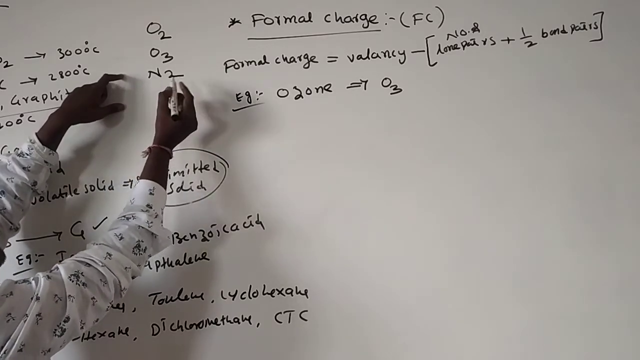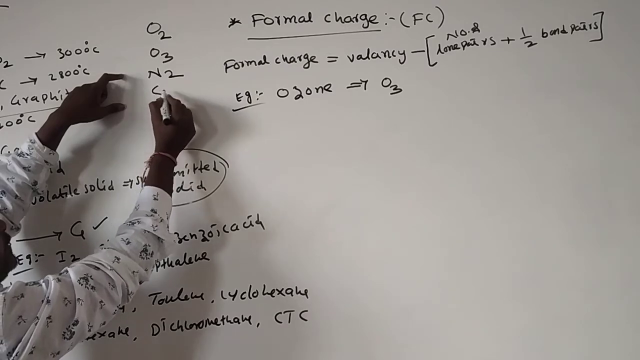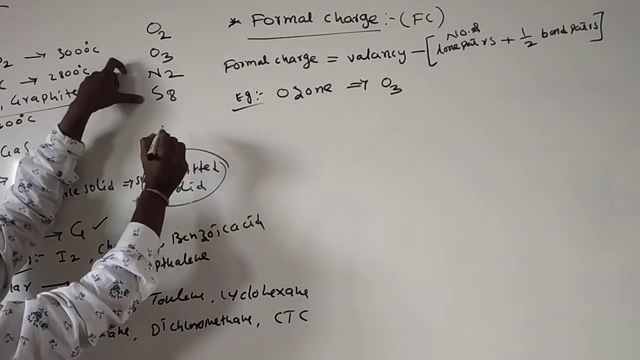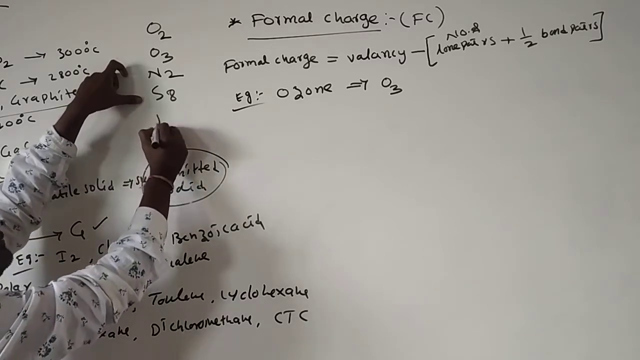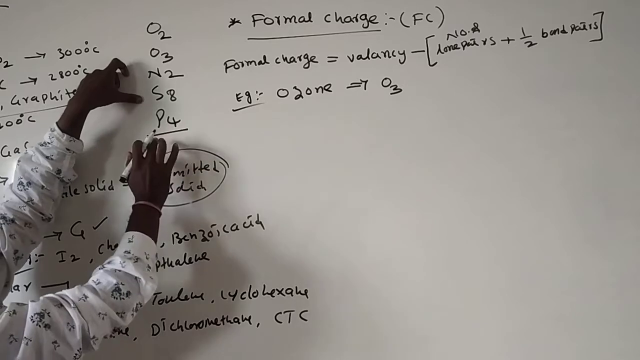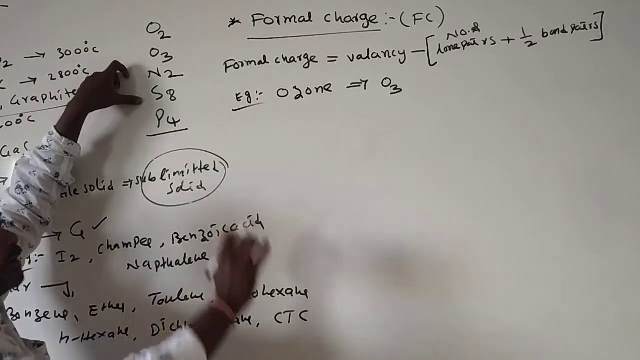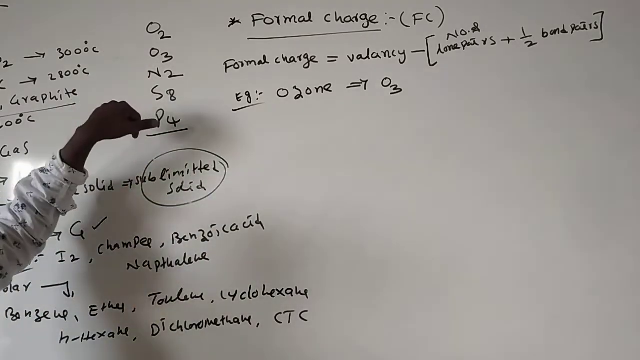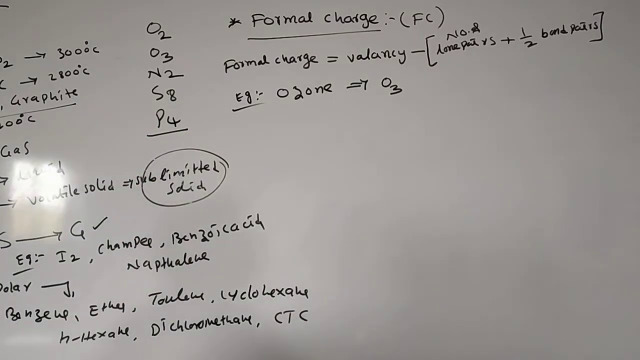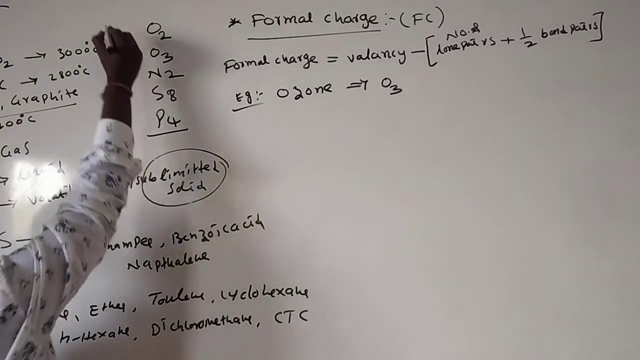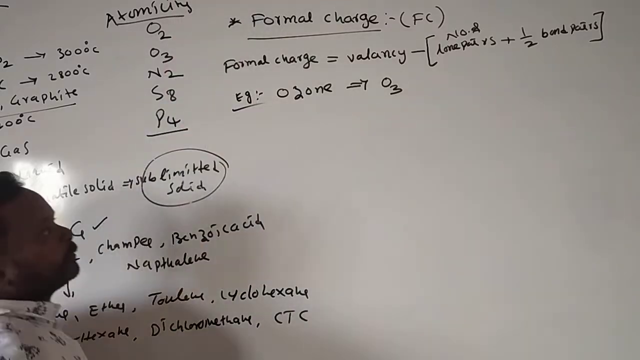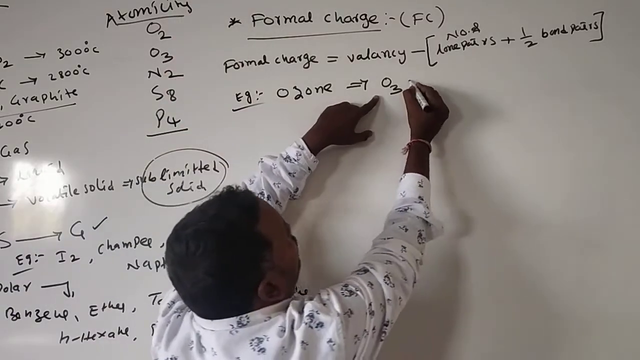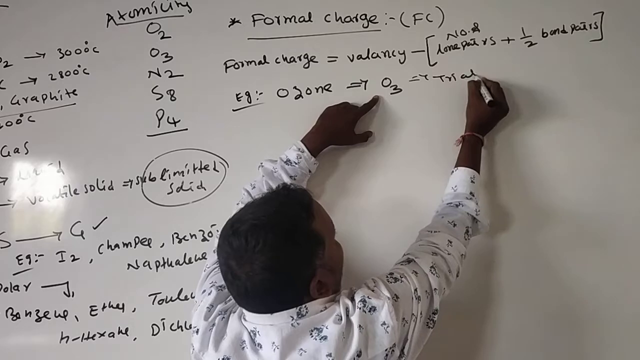For example, S8, sulfur, is always available in the form of 8 atoms. This we call an octaatomic molecule. Phosphorus is always available in the form of 4 atoms. We call it a tetraatomic molecule. This we call atomicity. Atomicity means the number of atoms present in a molecule. Okay, so here ozone is a triatomic molecule.